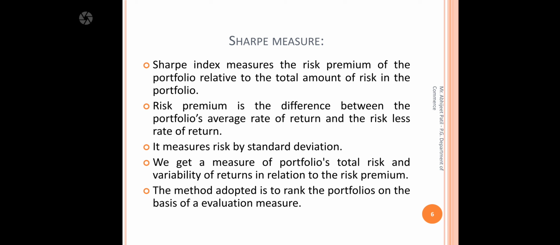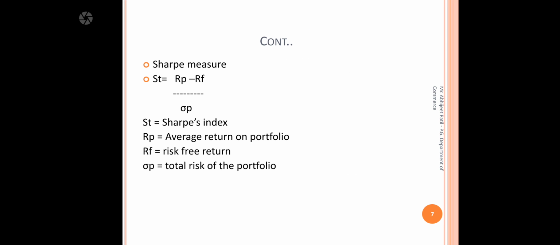It means you assign ranks: whichever has the highest Sharpe measure gets rank 1, then rank 2, rank 3, and based upon that the Sharpe measure is worked out. How is the Sharpe measure calculated? With the help of the formula: Sharpe performance measure equals RP minus RF divided by standard deviation of P, which is the Sharpe index. RP is the average return of the portfolio, RF is the risk-free rate of return, and standard deviation of P is the total risk of the portfolio.